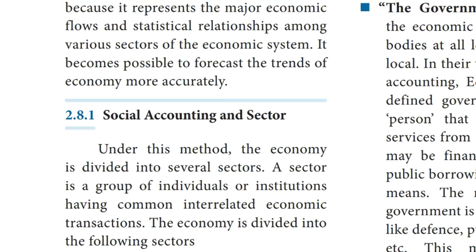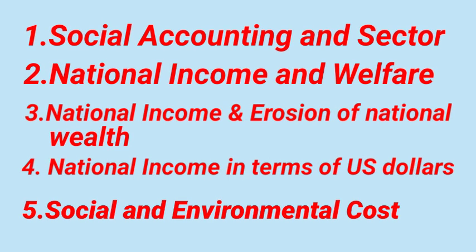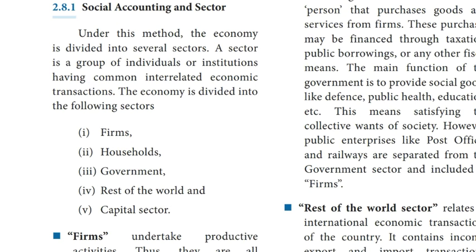First, social accounting and sectors. Second, national income and welfare. Third, national income and erosion of national wealth. Fourth, national income in terms of US dollar. Fifth, social and environmental cost. First, we will discuss social accounting and sectors.